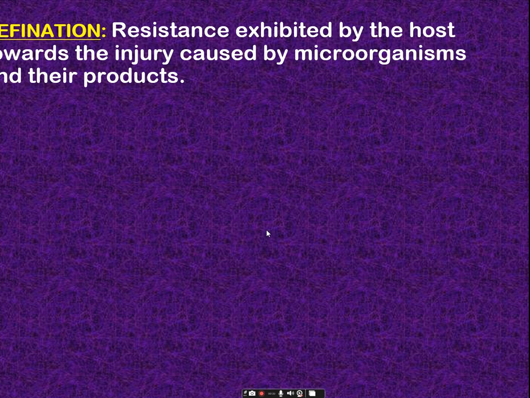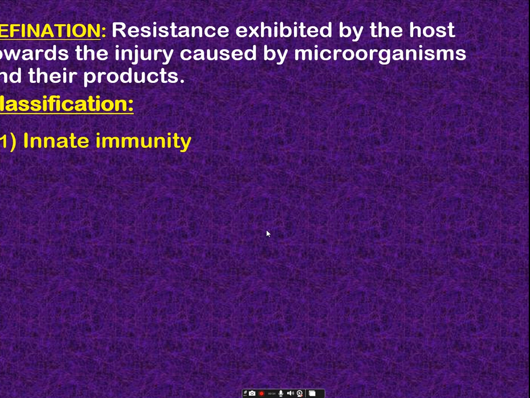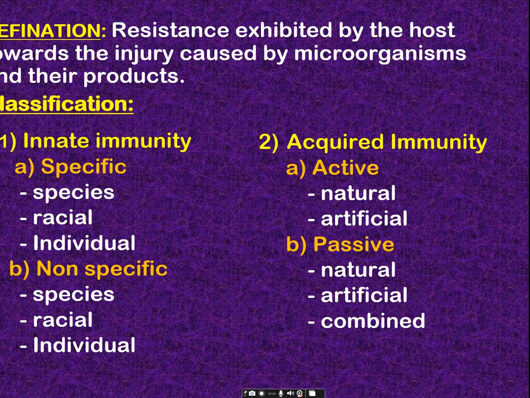So, broadly, we can classify immunity into innate immunity and acquired immunity. Okay, so innate immunity and acquired immunity, these are the two different classes of immunity. Innate immunity means it is inherited by birth. Acquired means during the lifetime we acquire it through different situations.